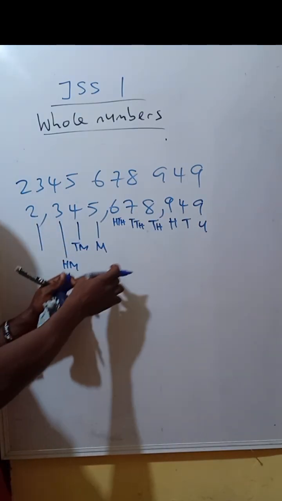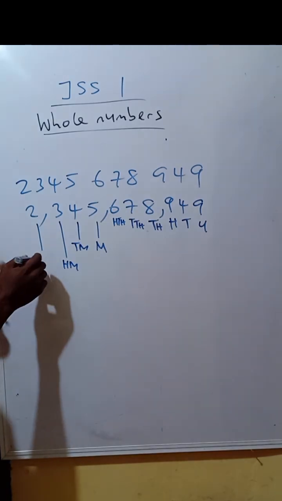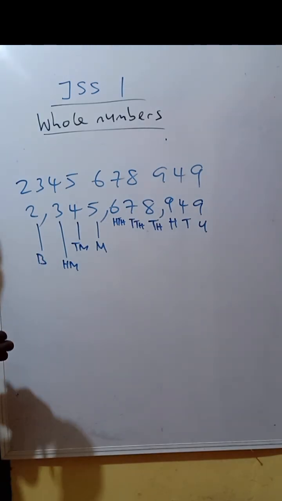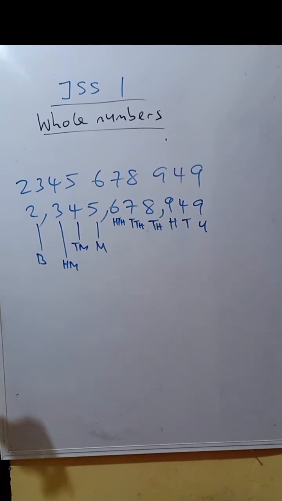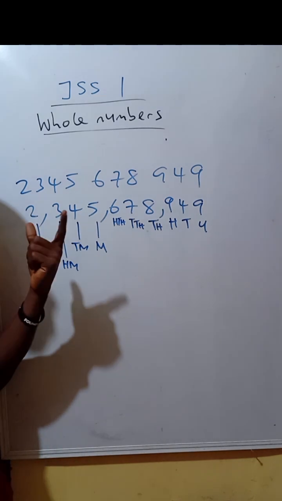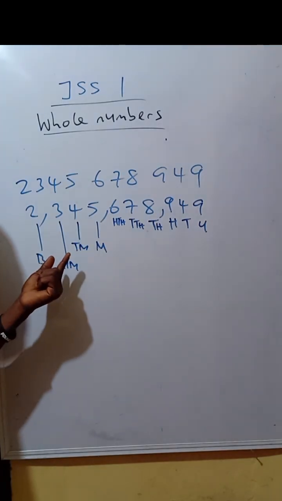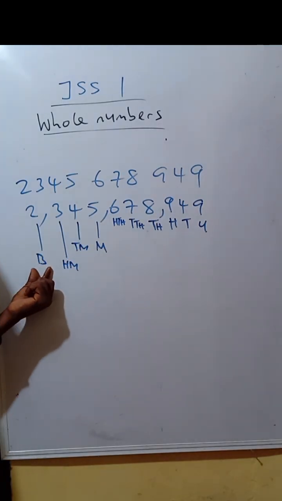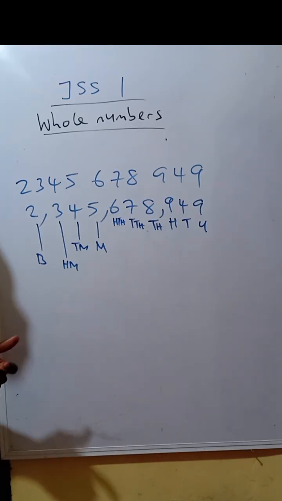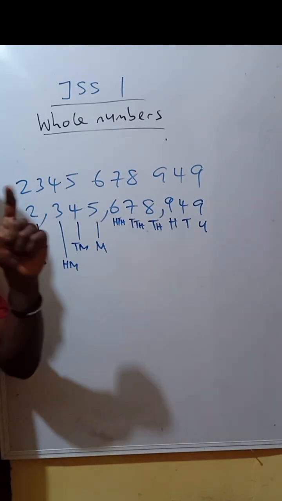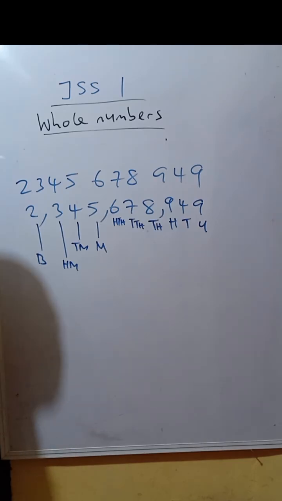So instead of writing 1,000 million, we're going to write billion. So the place value of this 2 is what? Billion. It is actually 1,000 million, but instead of calling it 1,000 million, you write billion.